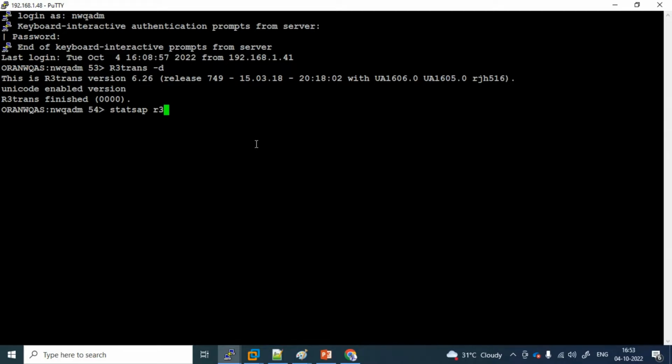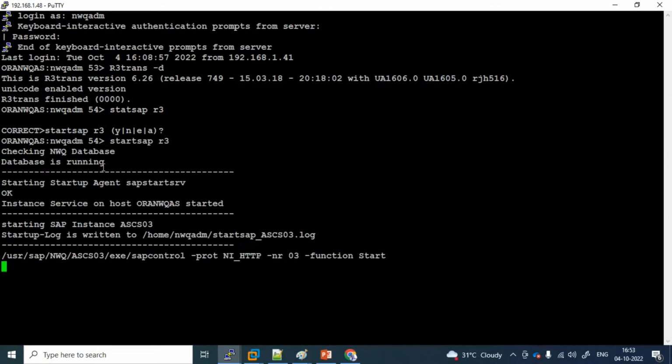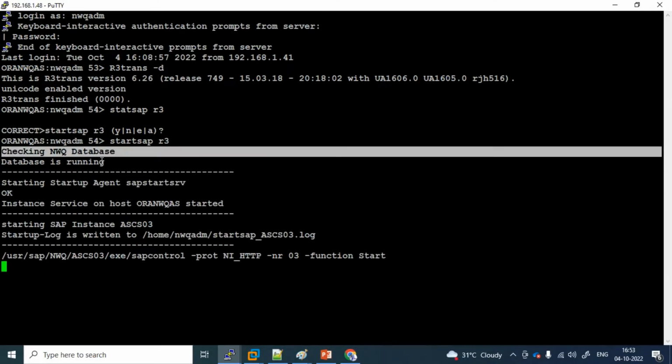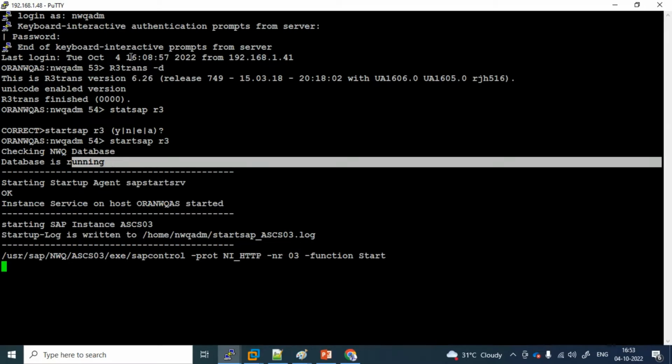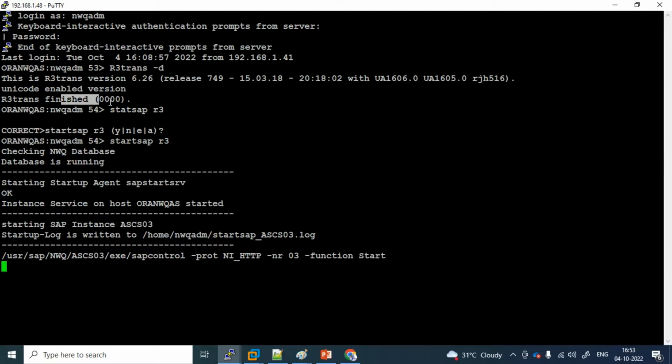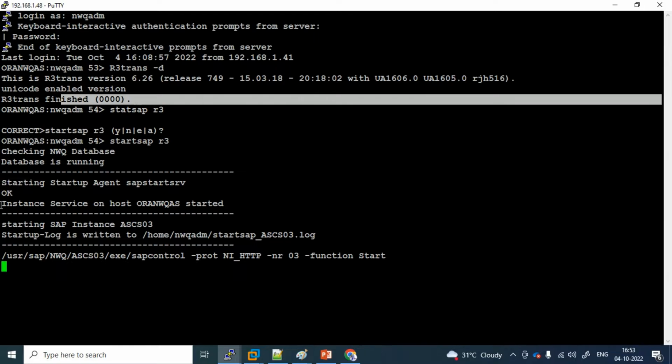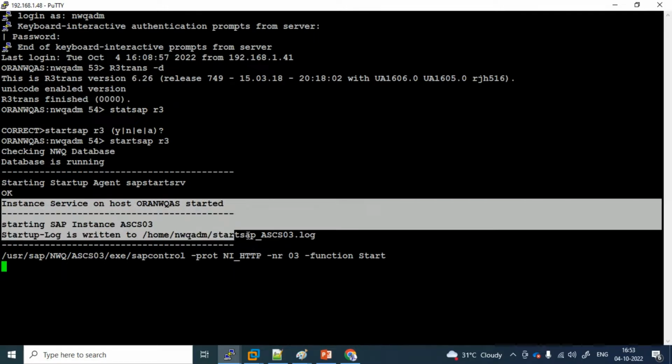Here, my DB is already up and running. I use startsap R3. Again I made a mistake, startsap R3. It will check for the database, and the database is running. It is already telling us because we started it, and our RC is also 0 here. It tries to start the ACS first.